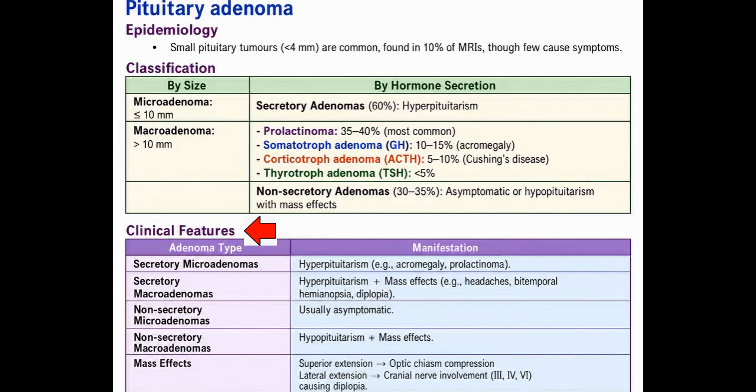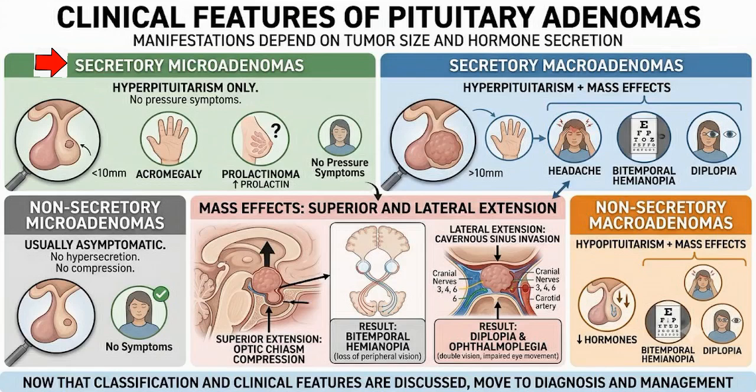Clinical features. The manifestations depend on both tumor size and whether it secretes hormones. Secretory microadenomas: because they are small, they usually cause hyperpituitarism only, without pressure symptoms. Examples include acromegaly, prolactinoma. Secretory macroadenomas: these patients develop hyperpituitarism plus mass effects. Examples of mass effects include headache, bitemporal hemianopia, diplopia.